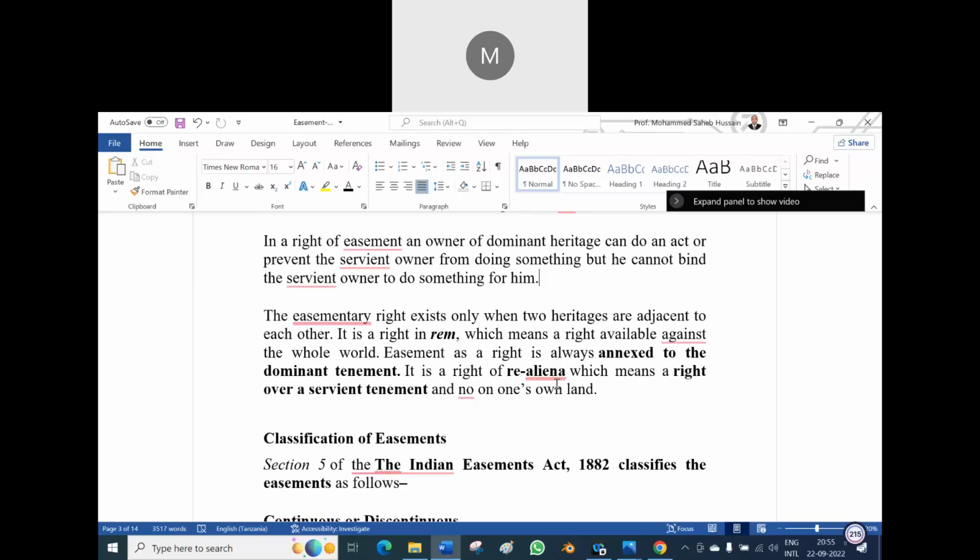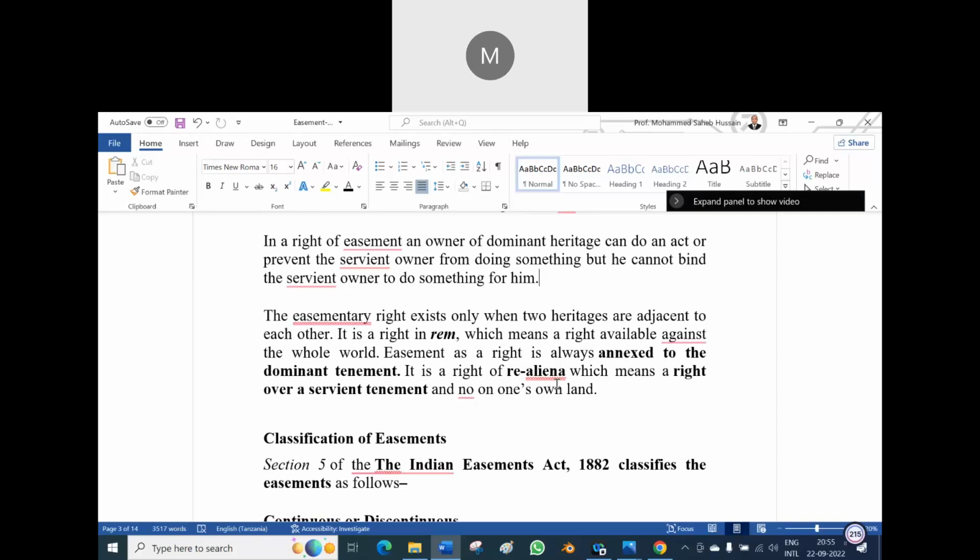It is a right in rem. That means a right against the whole world. That is a right in rem, which means a right available against the whole world.